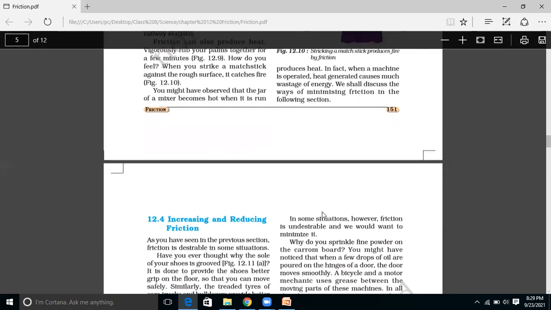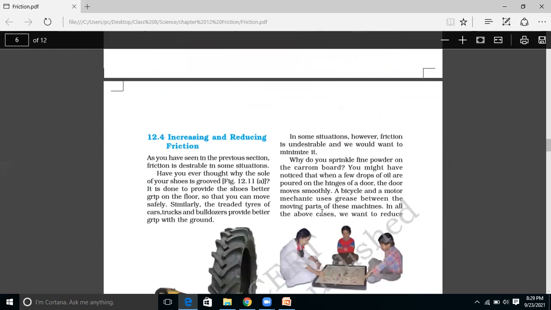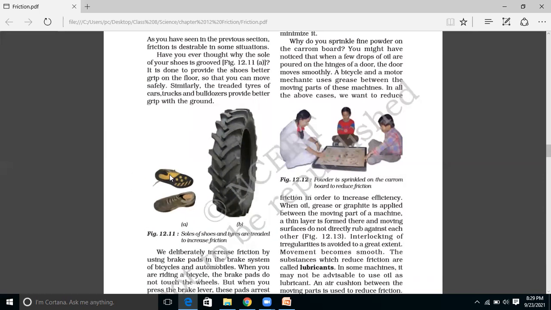Now we'll see how to increase and reduce friction. Here you know that friction increases with the roughness of the surface. So we have seen the shoes. They usually have grooves or spikes, so that we have a better grip between the shoe and the ground.